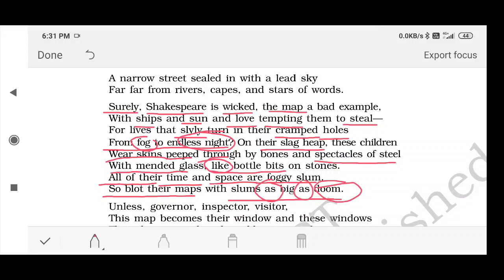So he says, if you want to show something, show their slums as big as death, because we cannot ignore death. We cannot deny that death is not going to come to us. It would come. We are going to die. So as death is a reality, in the same way these slums are one of the biggest realities in this world, and their maps should be shown with these big slums.